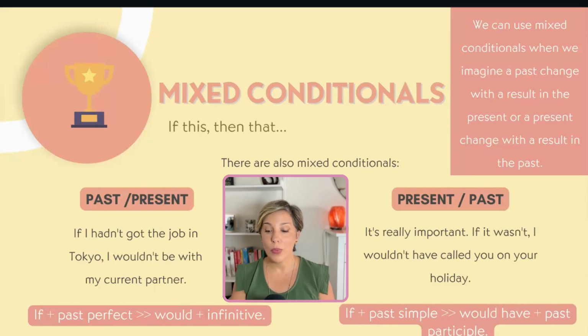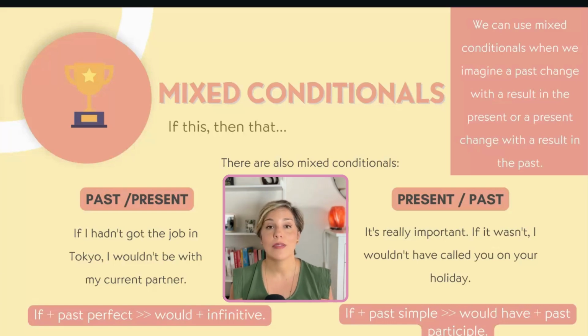Yeah? But then with a result in the present, I wouldn't be with my current partner, okay? So because of something that happened or didn't happen in the past, something happened in the present. I am combining it with "I wouldn't be," okay? So we are creating a new type of mixed conditional.